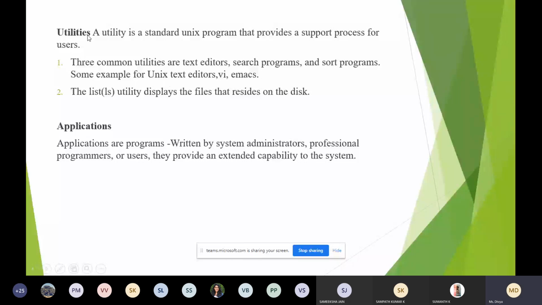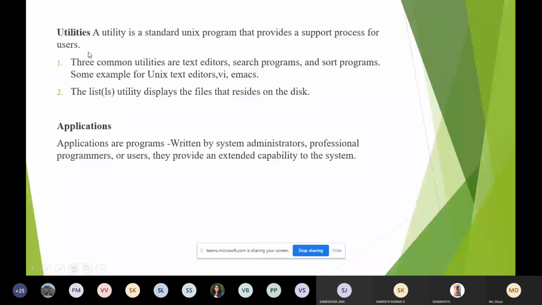What are the utilities? When you are executing a program or a command, we'll be using some text editors, correct? We have used vi in the lab. We remember the vi editor. So where will it be available? It is available in the utilities. All these editors are available in the utilities. Same way, the ls utility displays the files that reside on the disk. Similarly, all the command files are also available in the utilities.